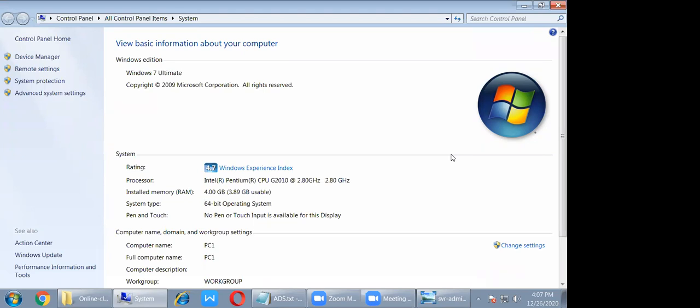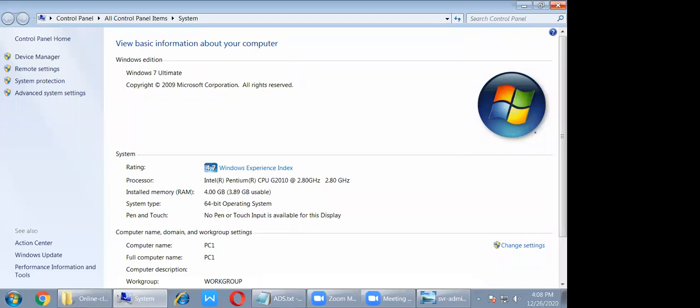Domain means someone is controlling the whole thing across the globe, wherever he wants. What is the work of a workgroup? A small company, no need for security, like a freelancer, with a single user. For small business purposes, 20 to 30 systems, there is no security concern, and you don't want administrator software. Administrator software costs 25,000 to 30,000 rupees, and you don't want to waste money on it. So at that time you can use a workgroup. Clear? Okay.